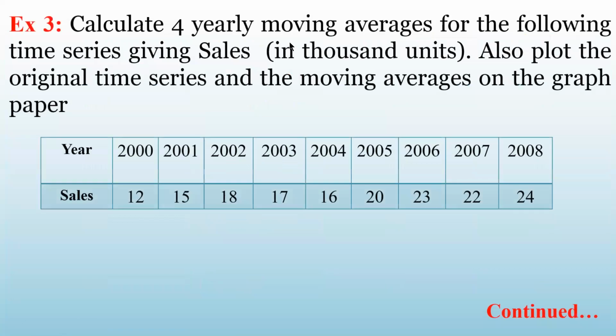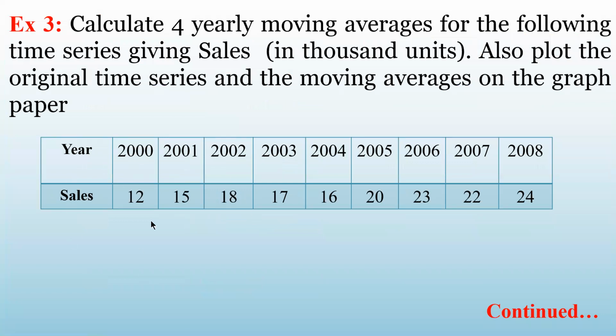The next one, 4 yearly moving averages. This is slightly different. Calculate 4 yearly moving averages for the following time series, giving sales in 1000 units. Also plot the original. If it is asked to you to plot the graph, you have to plot. Otherwise, just calculate the values.